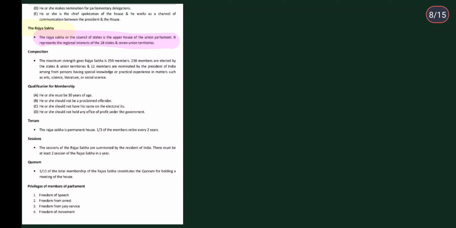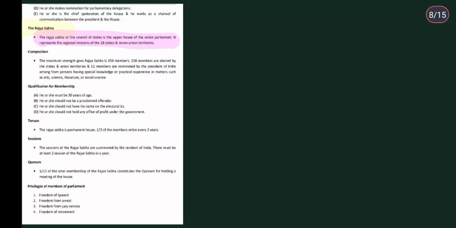So in the Rajya Sabha we have 250 members, 238 of whom are elected by the states. See, in the Lok Sabha the election is direct, that is, the public elects all the members. Here it is not in the same manner.